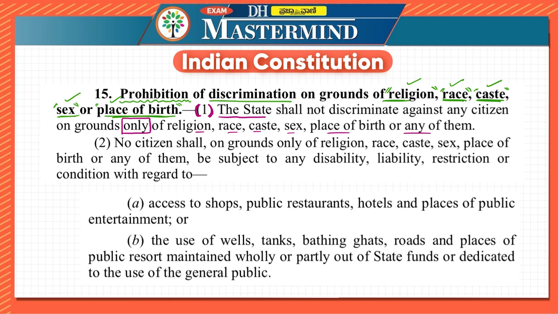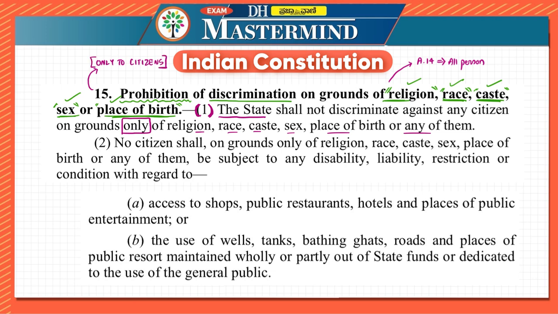This article is very, very important, because when we were discussing Article 14 in the previous part, we saw that Article 14 is available to all persons. All persons, that means even if they are citizens of India or citizens of another country, it is applicable to all persons. But when we are looking at Article 15, it is only to citizens. It is only to citizens. Why is it only to citizens?